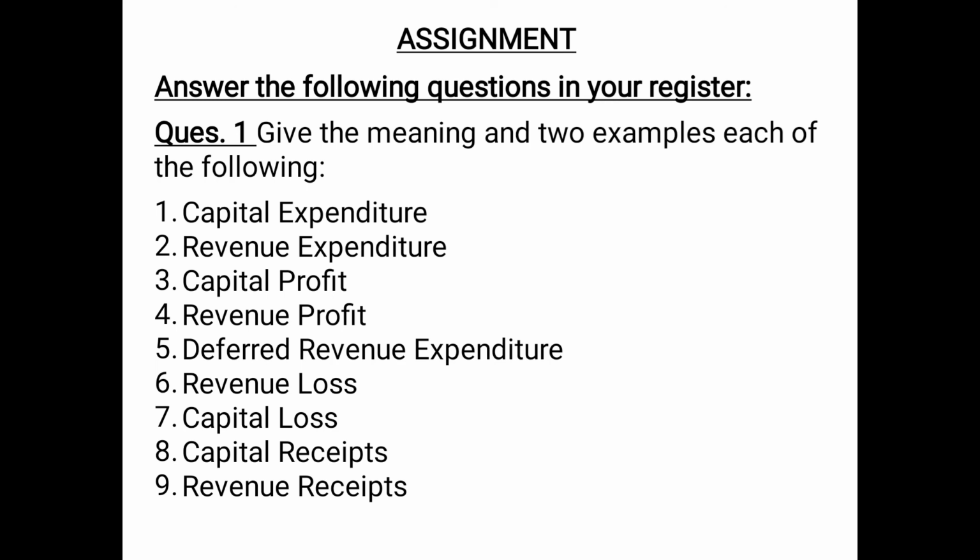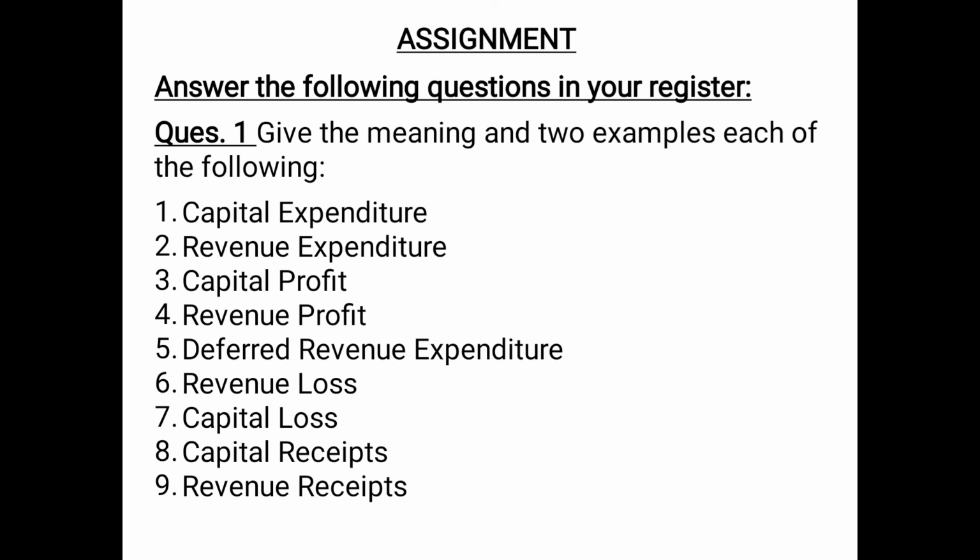Then revenue loss is a loss incurred in the normal course of business. For example, loss on sale of stock. Then misappropriation or embezzlement of cash by an employee within the business hours. Then capital loss is the loss which is not incurred in the normal course of business. For example, loss on sale of fixed assets, then loss on issue of shares, debentures, etc.